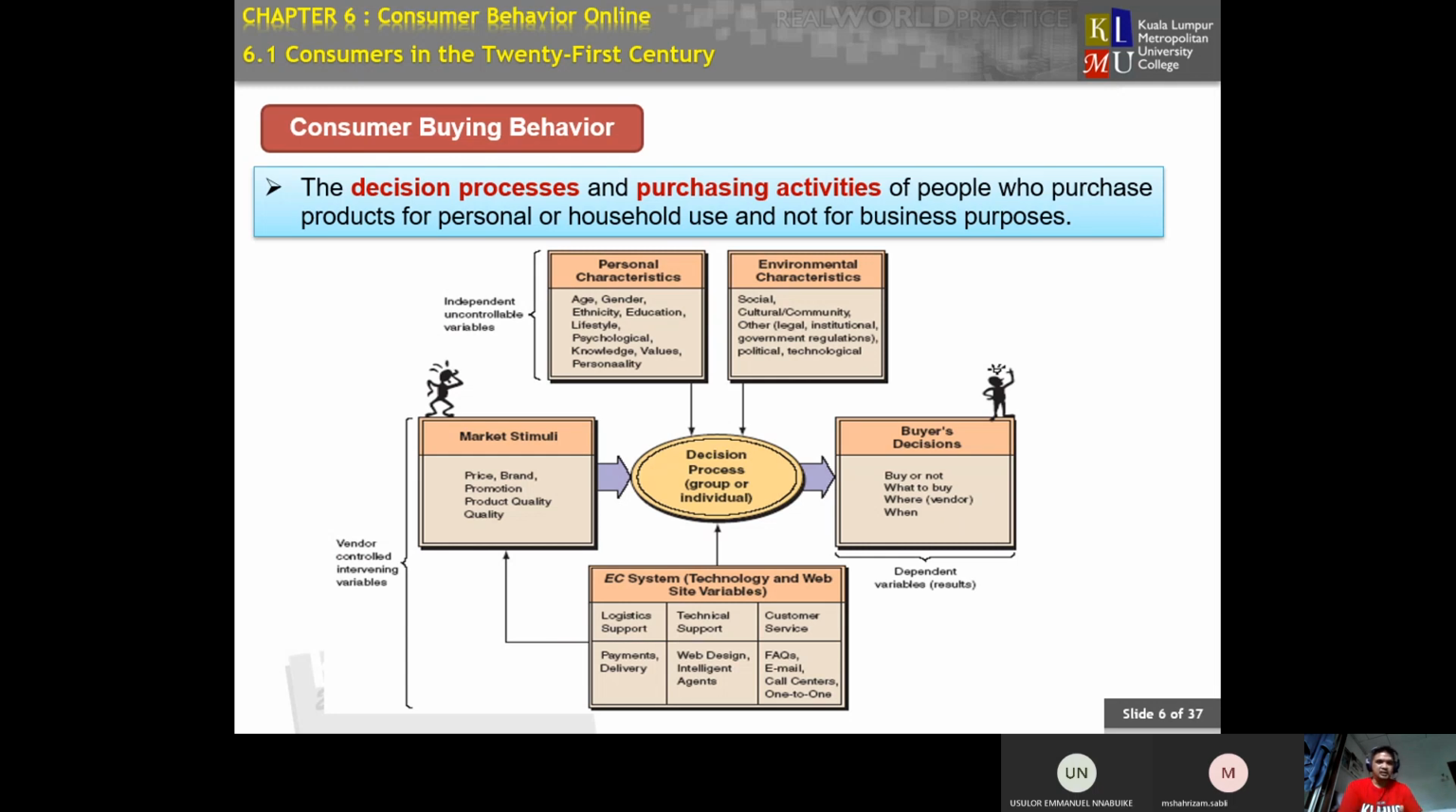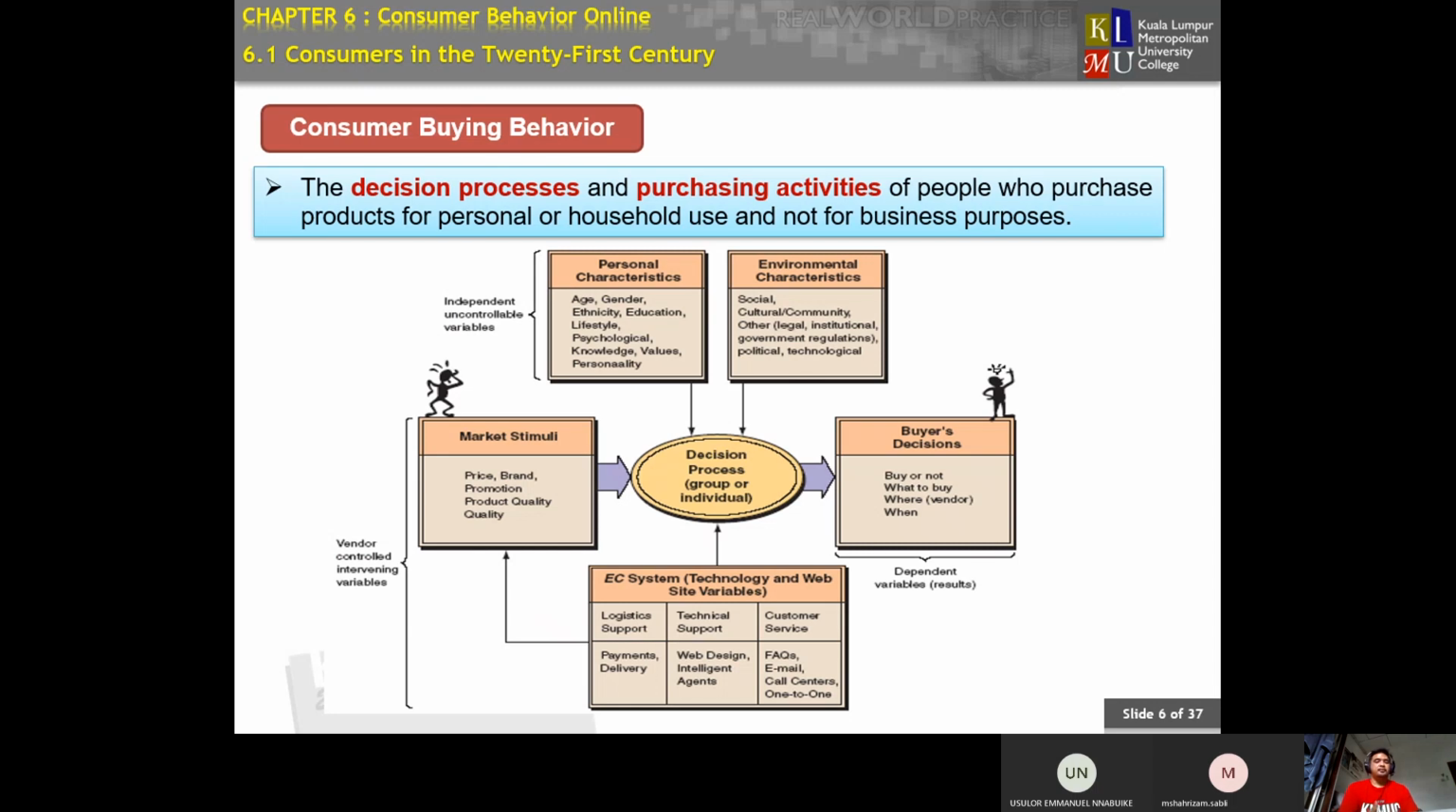How about personal characteristics? We need to see the age, the gender, the ethnicity, the education, the level of education of our consumer, the lifestyle, psychological traits, knowledge, values, and personality of our consumer itself.